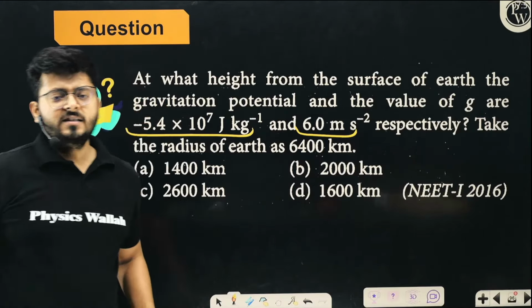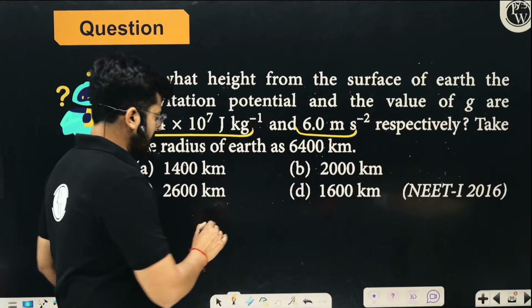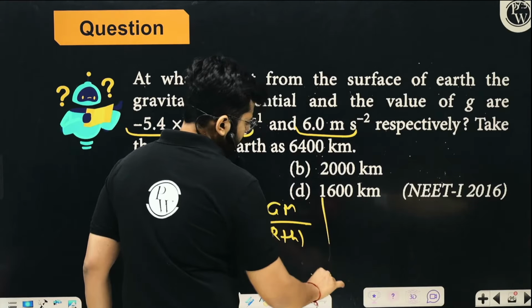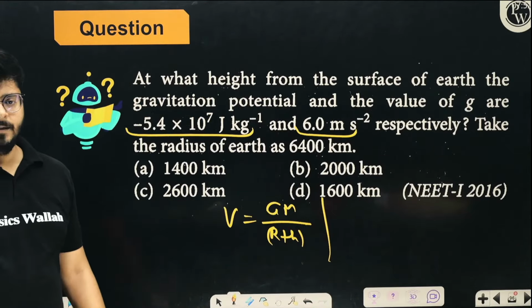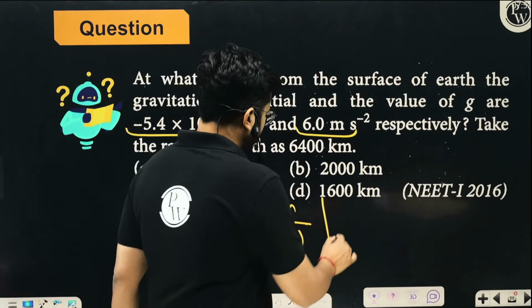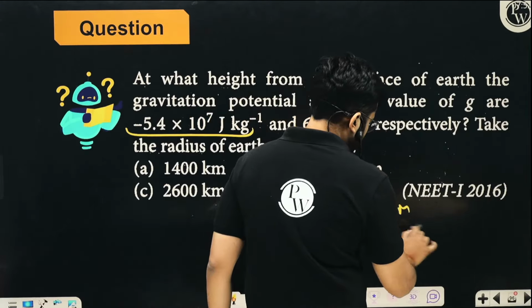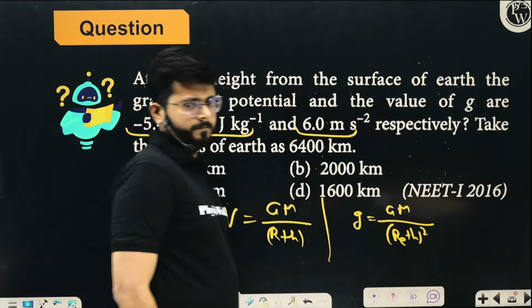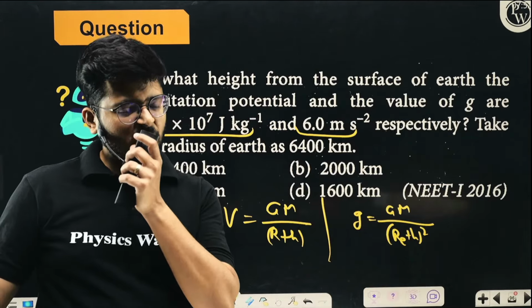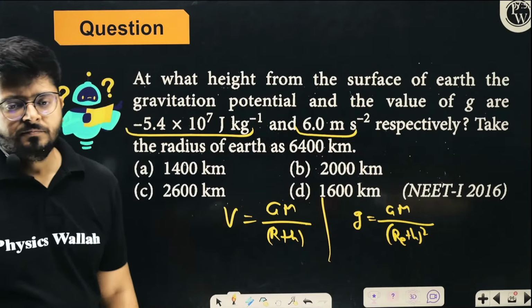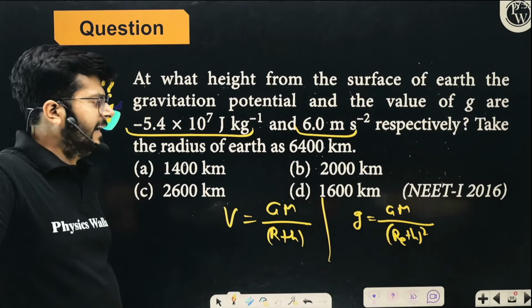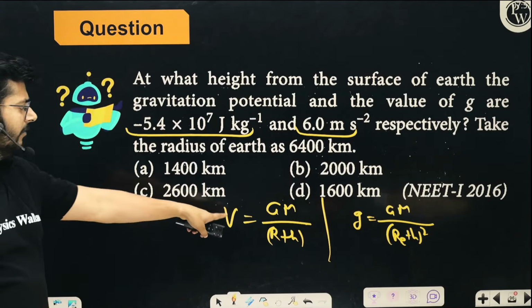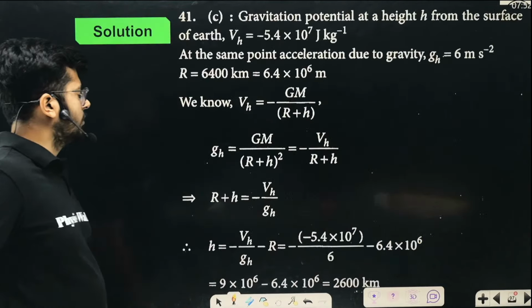So gravitational potential is GM upon R plus h. Yes or no? I hope the idea is very, very clear. And the value of g with height is GM upon (Re plus h) whole square. Is that clear? So at what height are we getting these things? Just solve it. You have the ratios given to you, and you can further solve it.